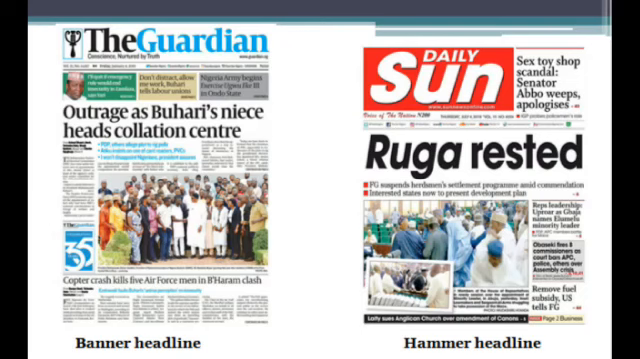It provides a background of the story. That's why we say it provides the theme of the story. The banner headline is reflected in the first paragraph, but the hammer headline provides a background. The main headline is smaller in nature and it appears under the hammer headline.